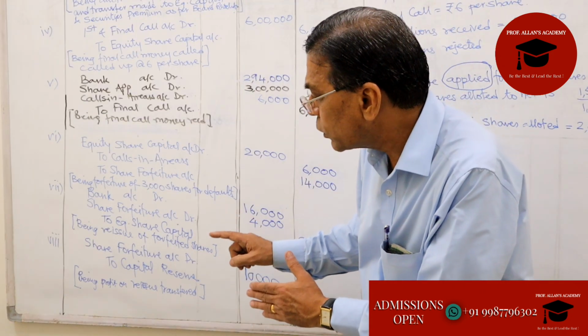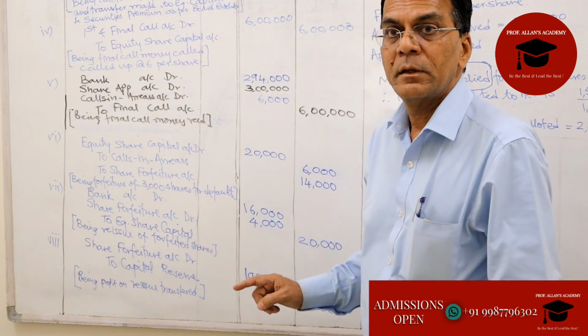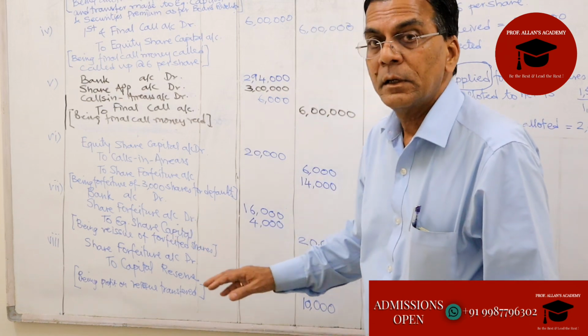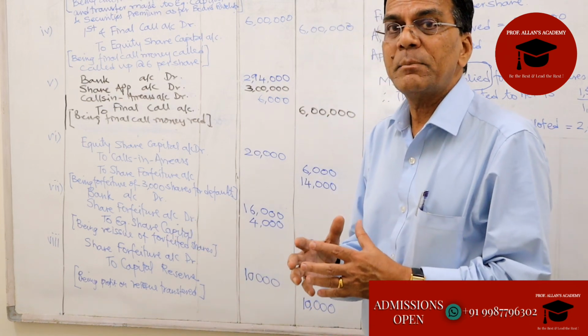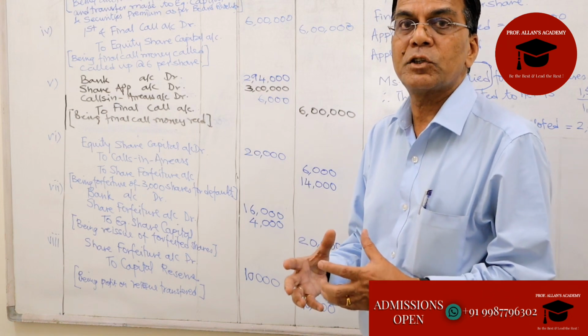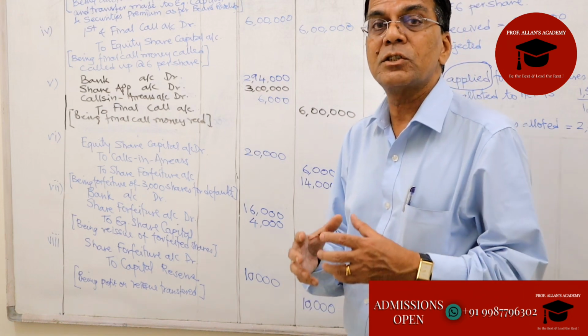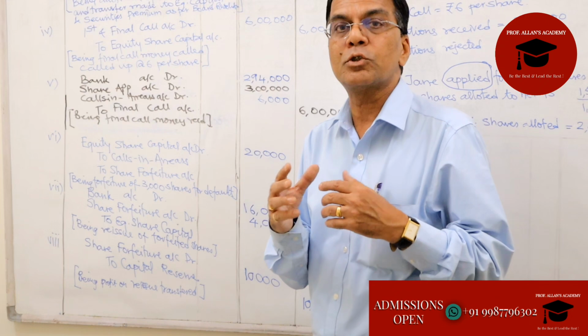Stop. And now focus on the 8th point. What is this 8th point? It is the excess amount that remains in the forfeiture account after the forfeited shares have been reissued.